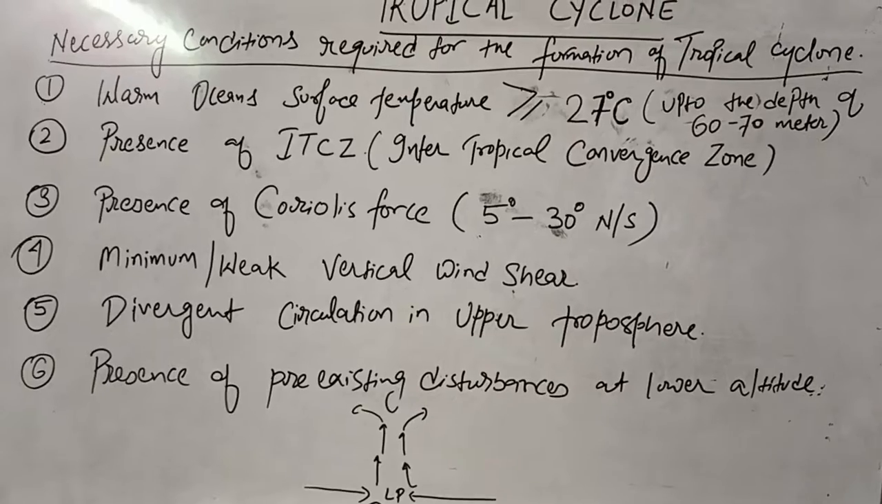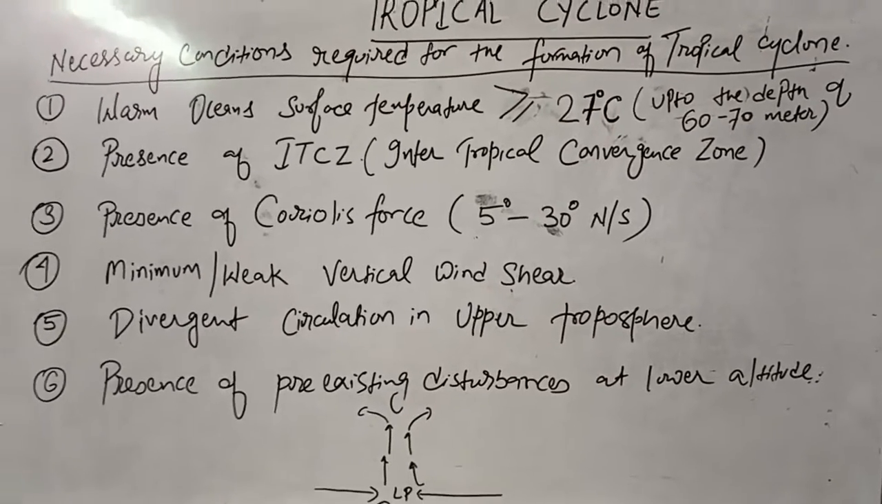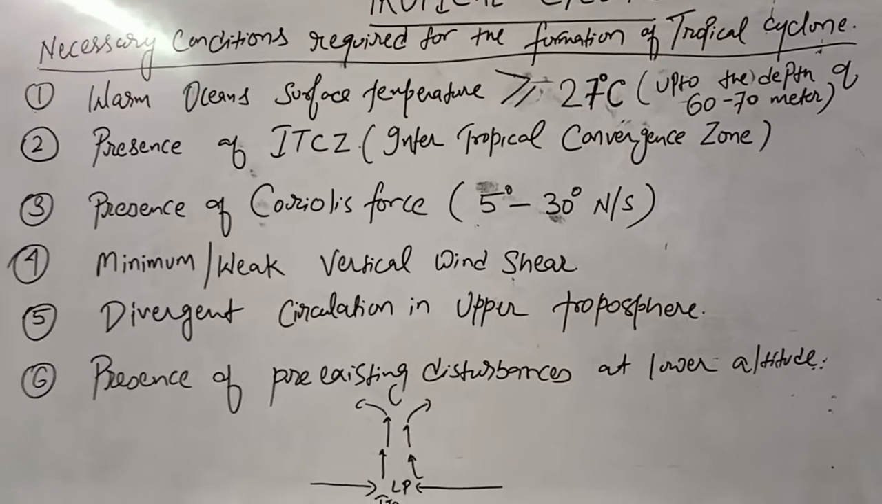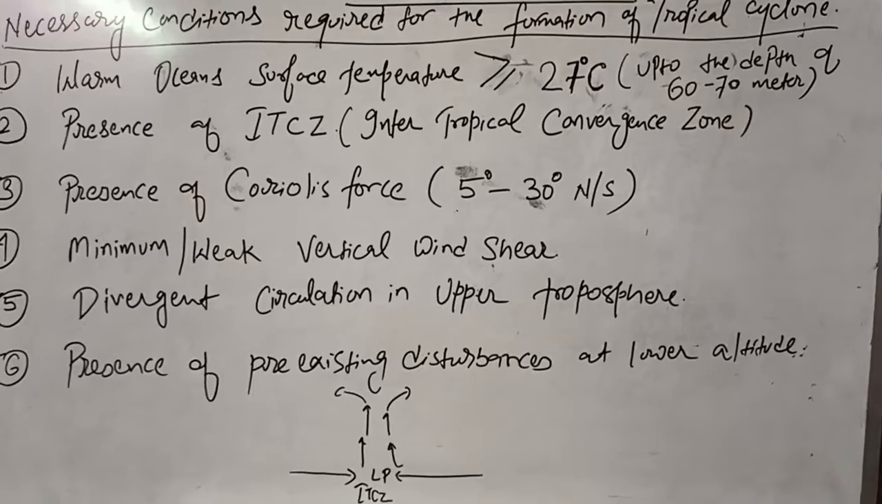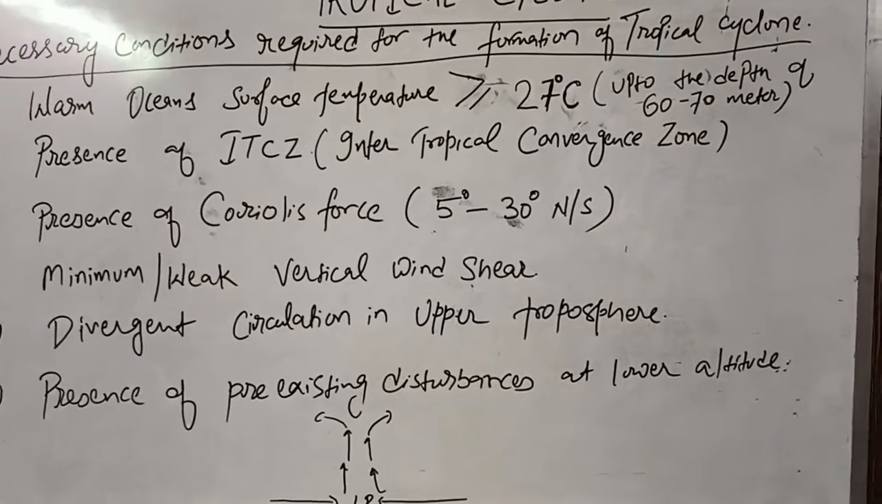That means cold water will get into the cyclone and that will be a cause for the death of the cyclone. So that's why a warm ocean surface temperature of more than or equal to 27 degrees Celsius is needed, along with this temperature being maintained till the depth of 60 to 70 meter.